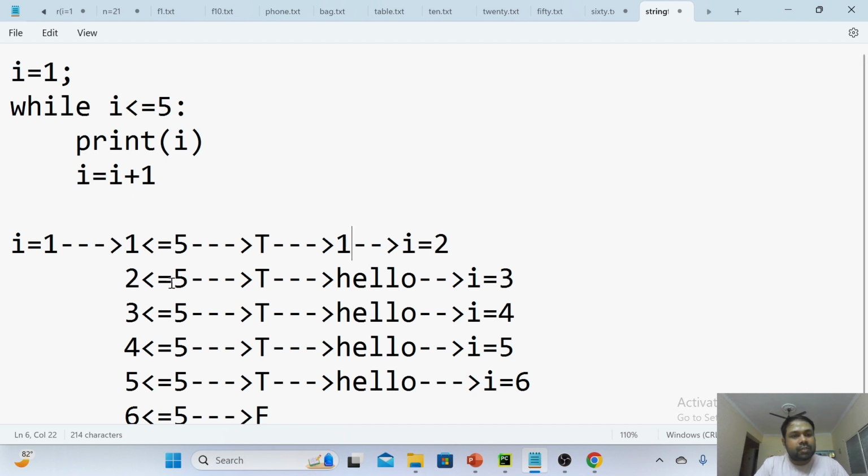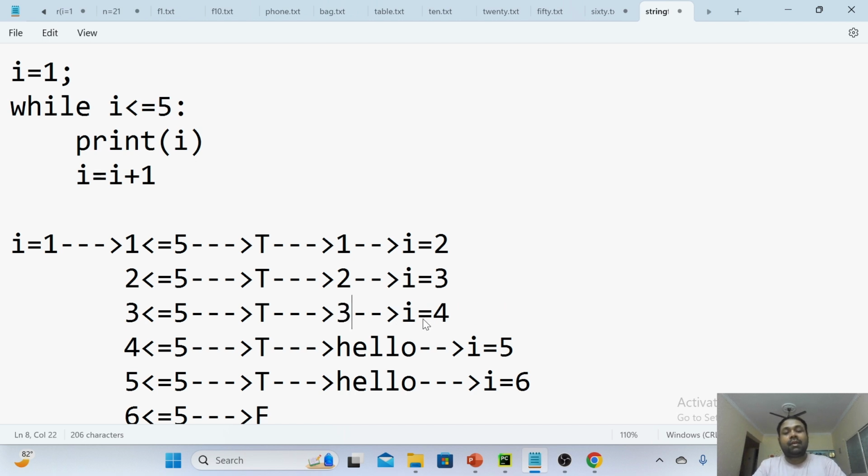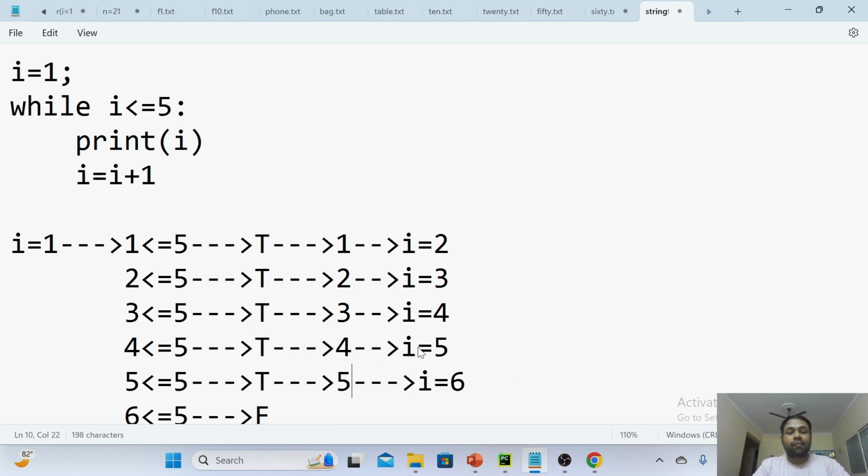Again, the condition will be checked. As the condition is true, again it is asking to print the I value. At that time, what is the I value? 2. 2 will be printed. Next, the I value becomes 3. After that, the condition will be checked. 3 is less than or equal to 5. I is 3 here. As the condition is true, again it is asking to print I. What is the current I value? 3. Now you can guess what is the next value? 4. What is the next value? 5. This is how the output will come.